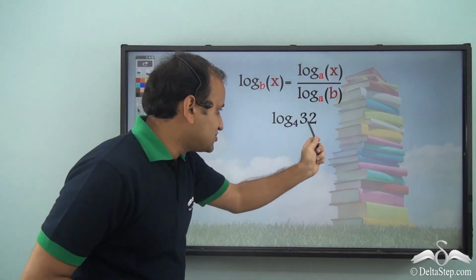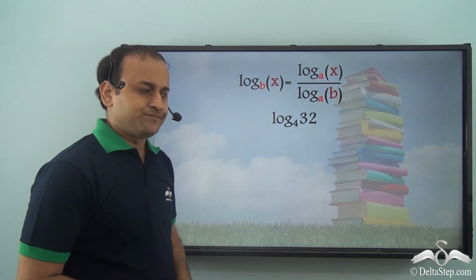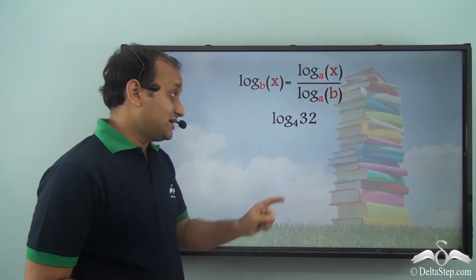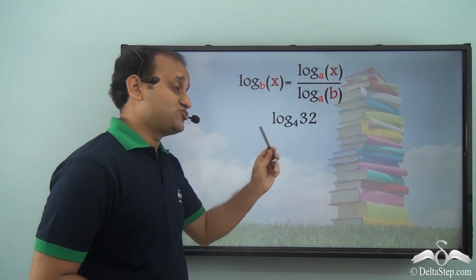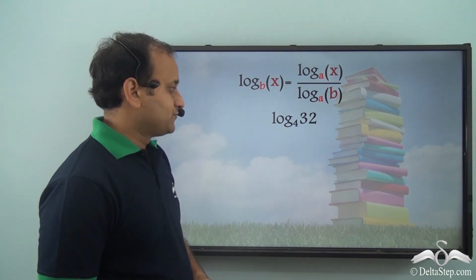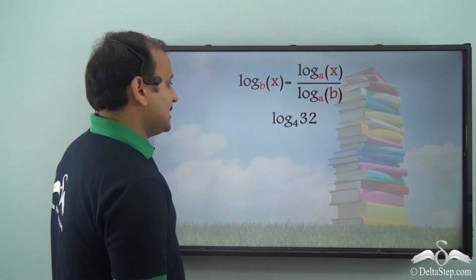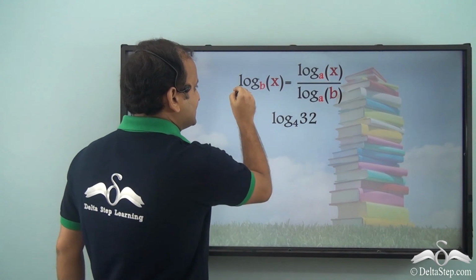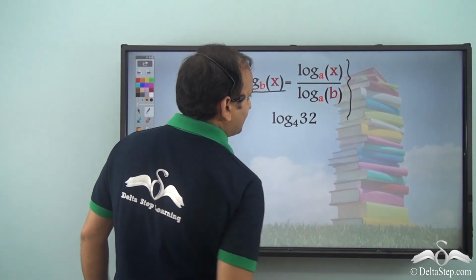Jasbir has log 32 to the base 4. Can he apply this change of base here? I think he can, because 32 is not a direct power of 4, but 32 is definitely a direct power of 2. So if he changes the base to 2, he'll be able to solve it. So let's try to use this rule to change the base to 2. So log 32 to the base 4 is in this form right now. So let's try to write it in this form.